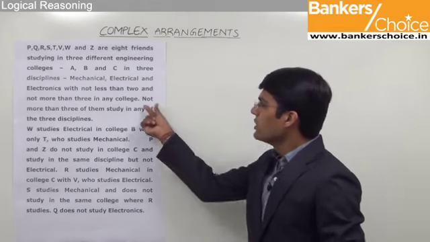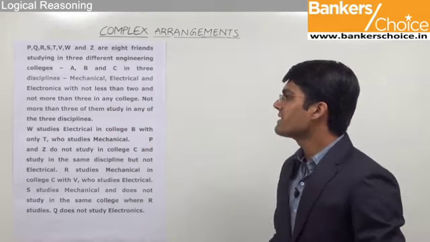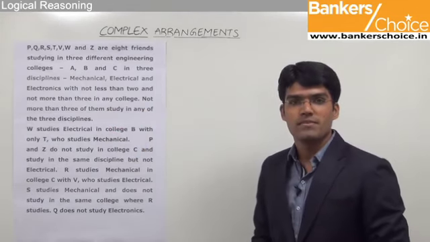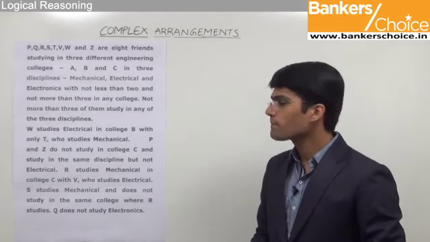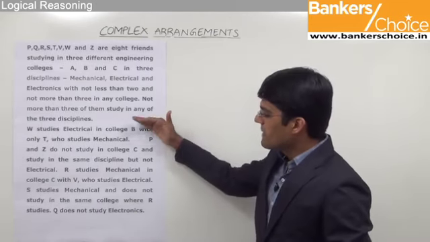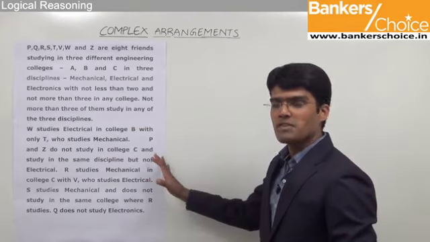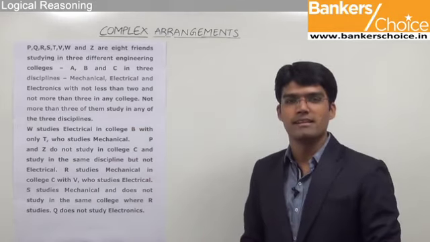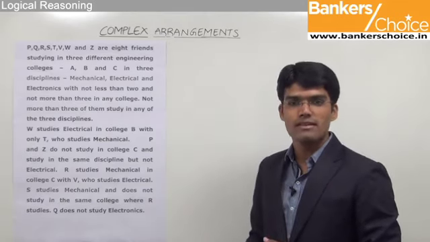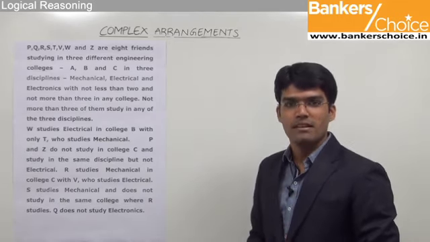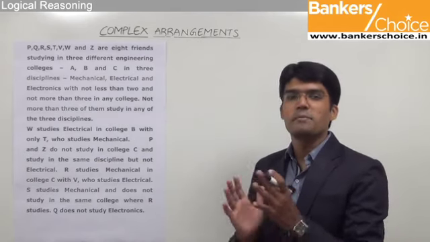The next point is not more than 3 of them study in any of the 3 disciplines. So for each of the disciplines, the maximum number of students will be 3. Now after this, some information is given to us with the help of which we are supposed to complete the assignment. That is, we have to find out each of these persons studies in which college and in which discipline. So as I've already mentioned, this is like playing Sudoku.